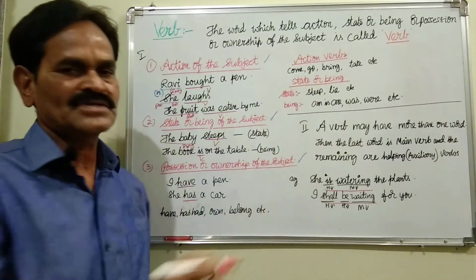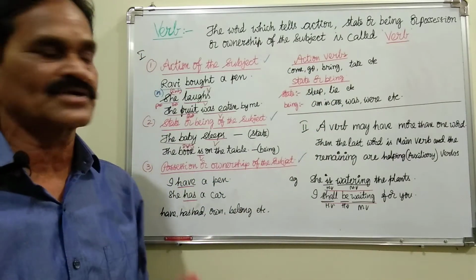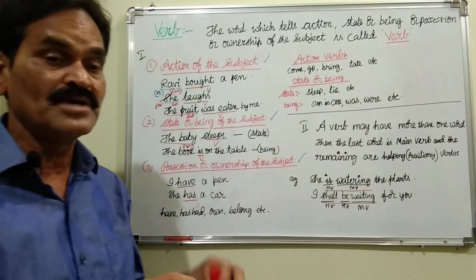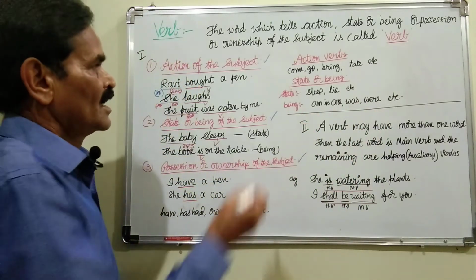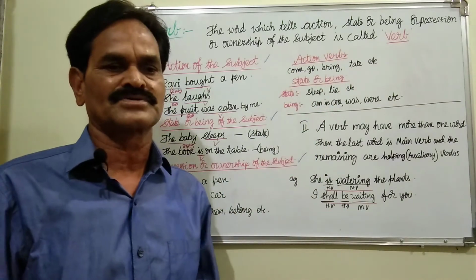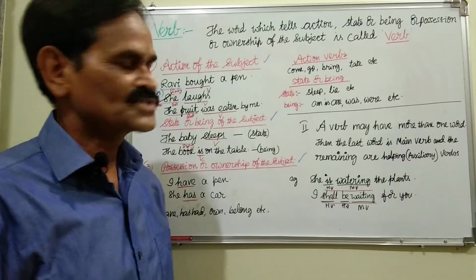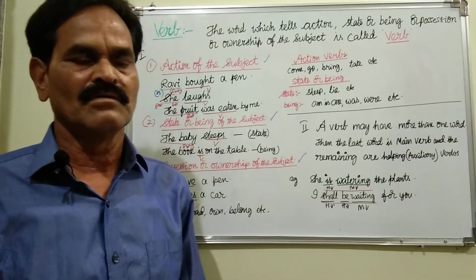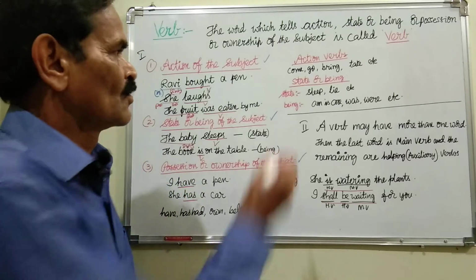Sleep, lie, etc. This kind of verbs tell the state of the subject. Am, is, are, was, were, etc. They tell the being of the subject. And for action, so many words are there: come, go, bring, take, sit, say, stand, repair, build. All these verbs denote action.